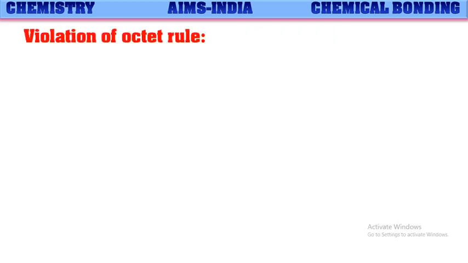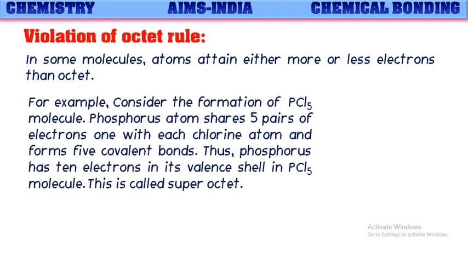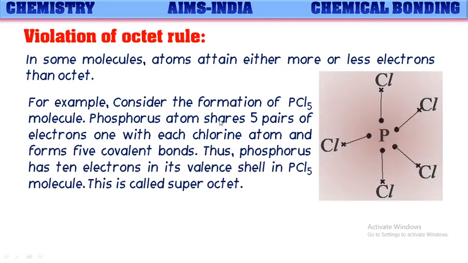As we have studied, by the formation of covalent bonds, atoms acquire either octet configuration or duplet configuration if it is having only one shell. But in some molecules, atoms attain either more or less electrons than octet. For example, consider the formation of PCl5 molecule. In that, phosphorus atom shares 5 pairs of electrons, one with each chlorine atom, and forms 5 covalent bonds. Thus, phosphorus has 10 electrons in its valence shell in PCl5 molecule.